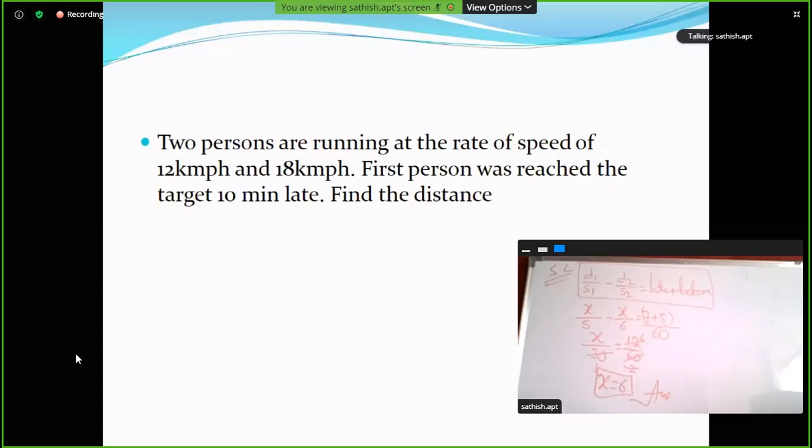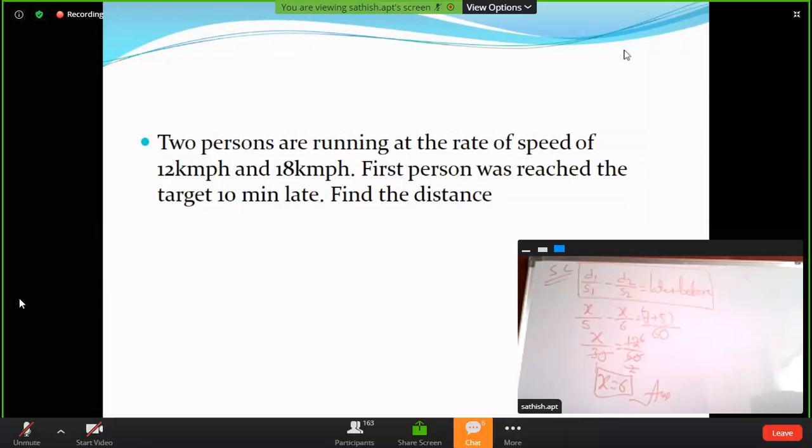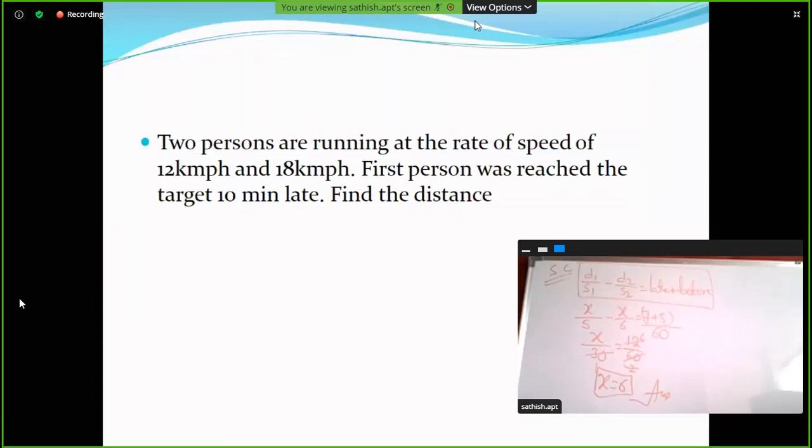Same method, same procedure. Tell me the answer. Six.